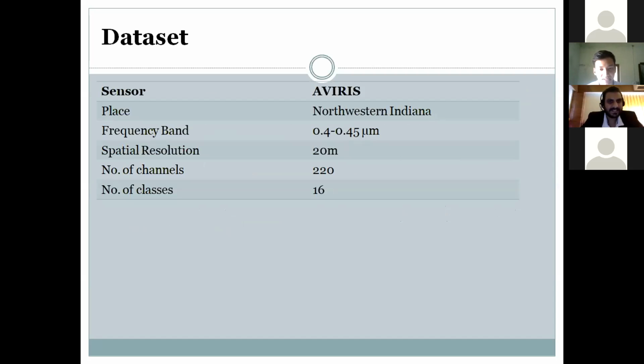The Indian Pines dataset has 16 classes. The scene contains two-thirds agriculture and one-third forest and natural vegetation.